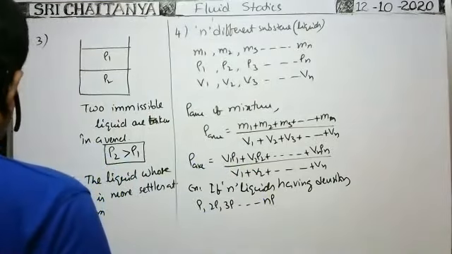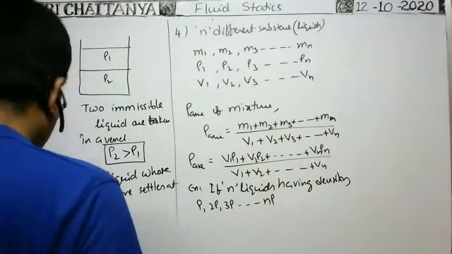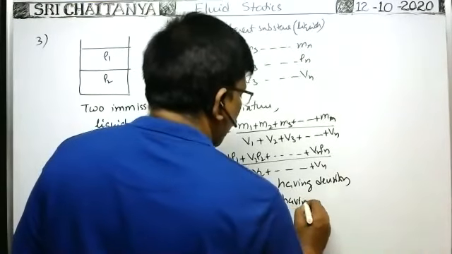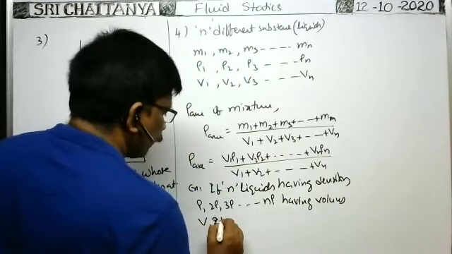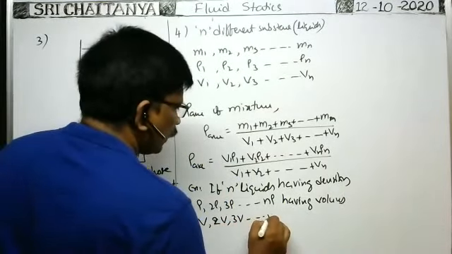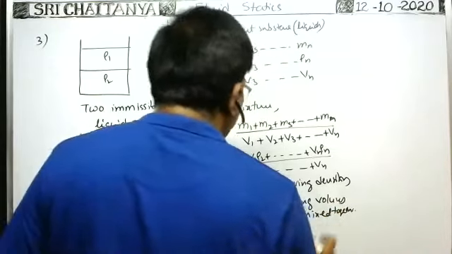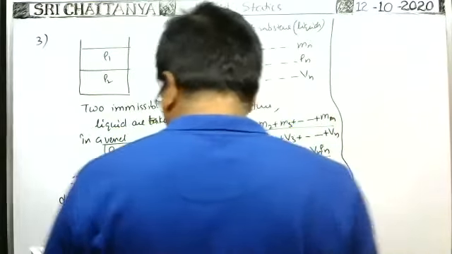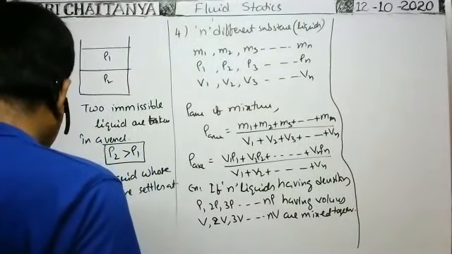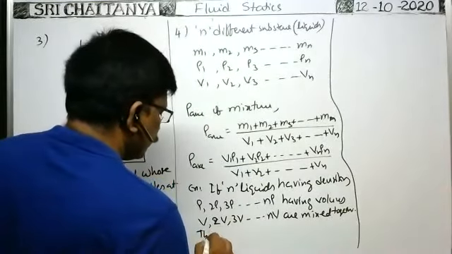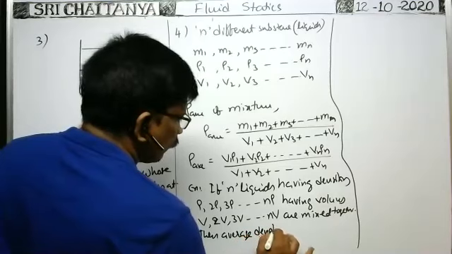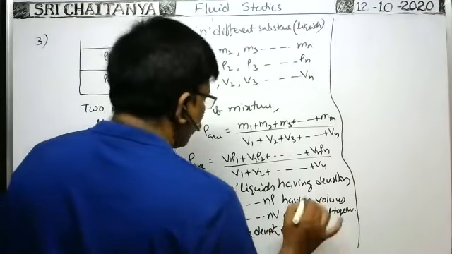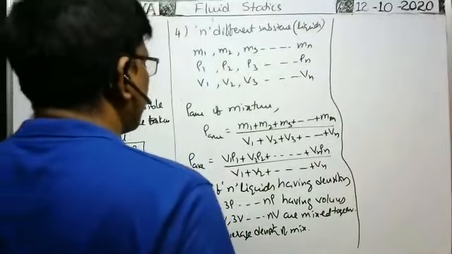If n liquids having densities rho, 2 rho, 3 rho, and so on, n rho, having volumes V, 2V, 3V, and so on, nV, are mixed together, then what is the average density of the mixture?